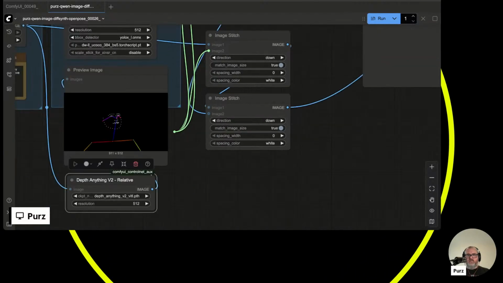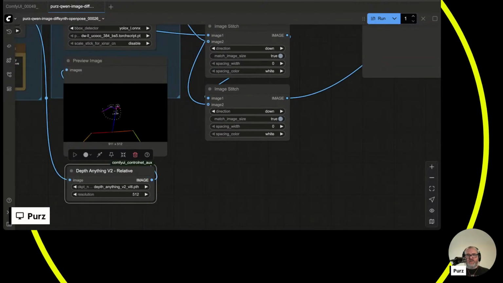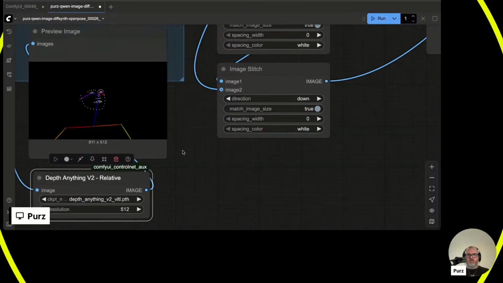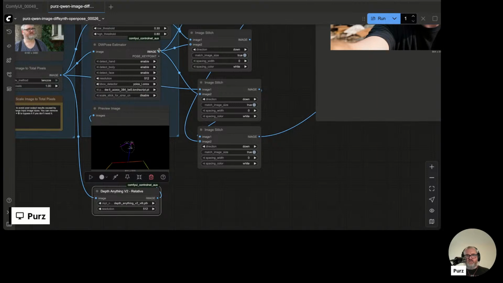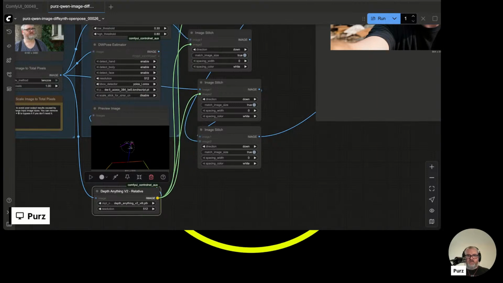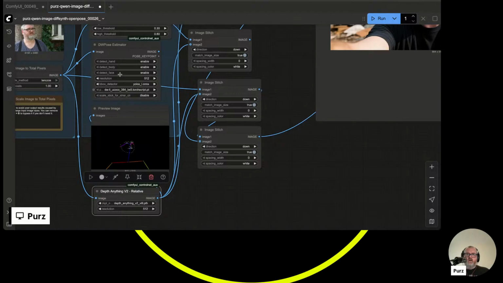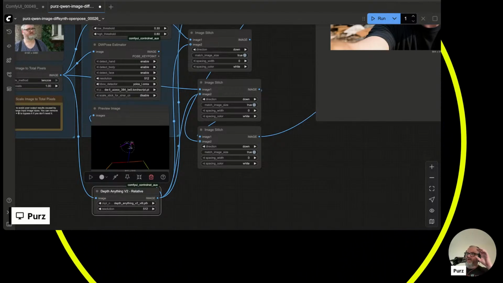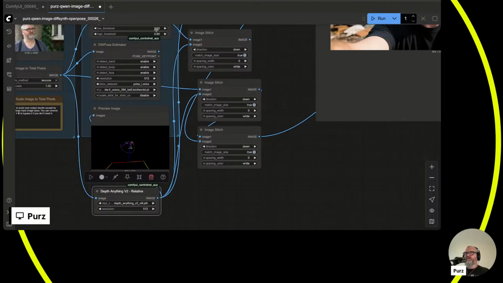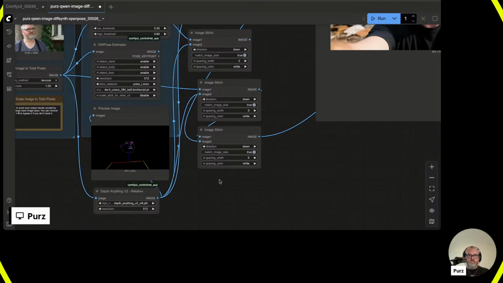Go down and plug it right in here. Did it work? Don't you love it when you're trying to show something off and you misclick? There we go. So you can grab multiple outputs from one and then drag it into another. It's pretty great.